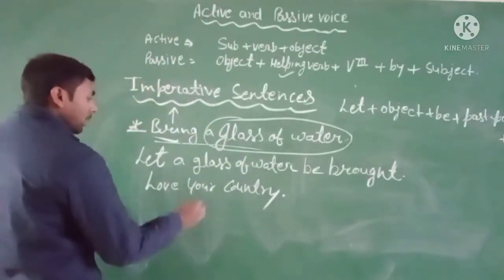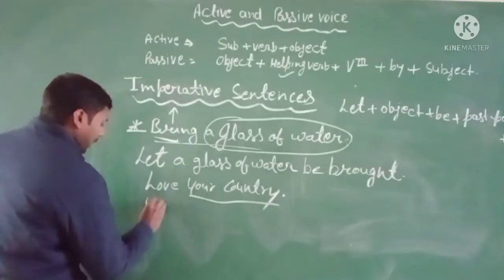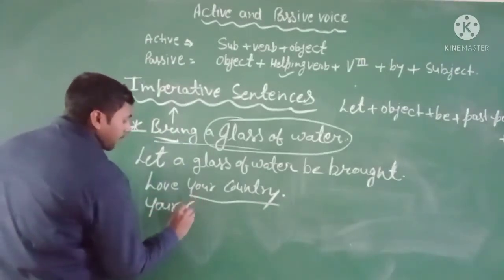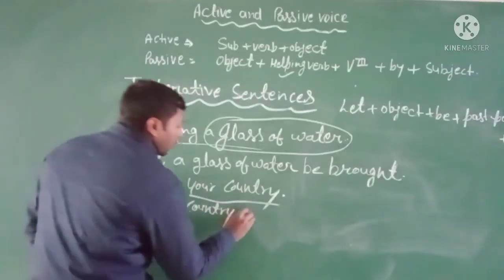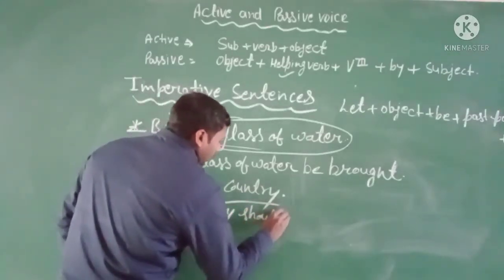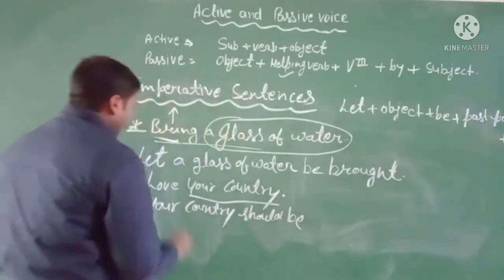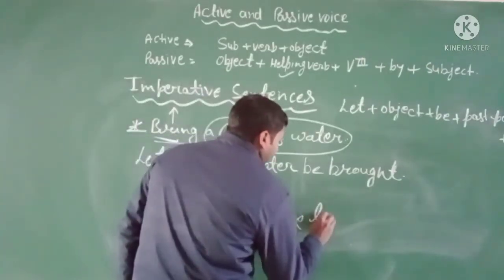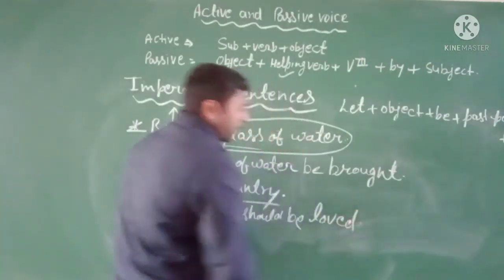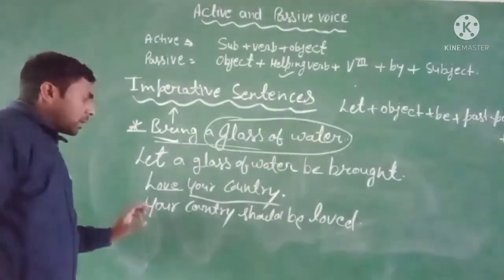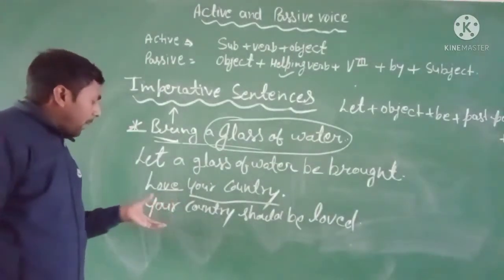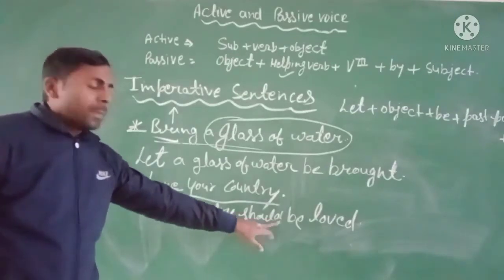First, you write down your country. Then write down should be, and then the third form of love. Okay, why can you change this sentence into the passive using should be?